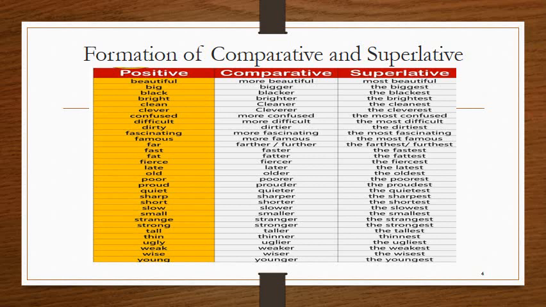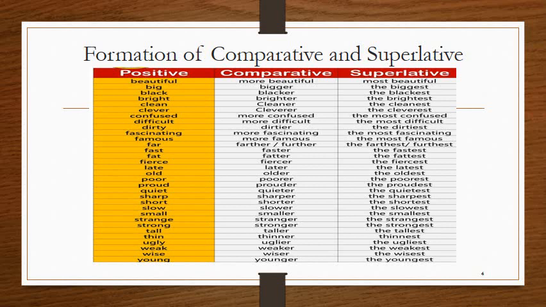In adjectives with 2 syllables, it varies. Some add ER or EST and some use the word more or most, more for the comparative and most for the superlative. And adjectives with 3 syllables or more use more and most for the comparative and superlative degree.